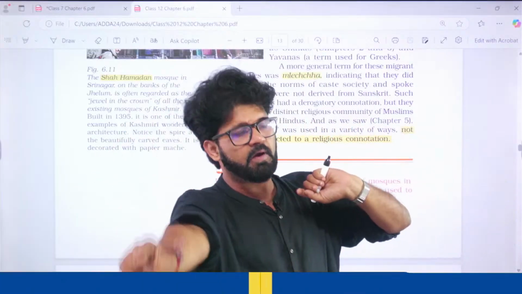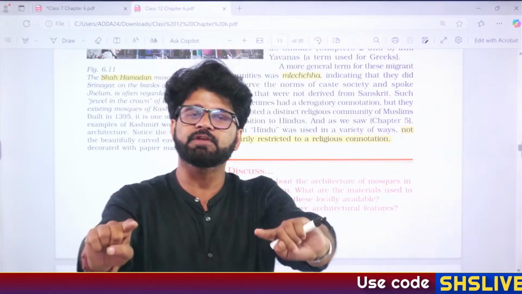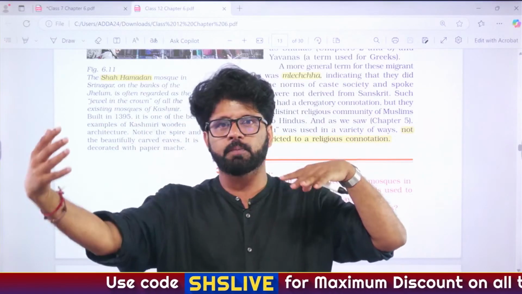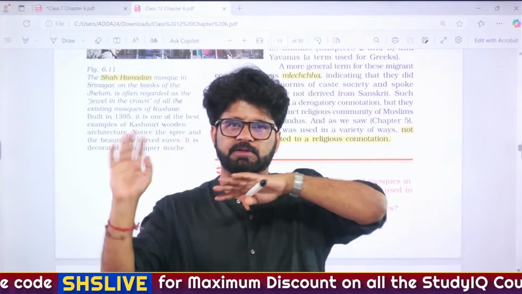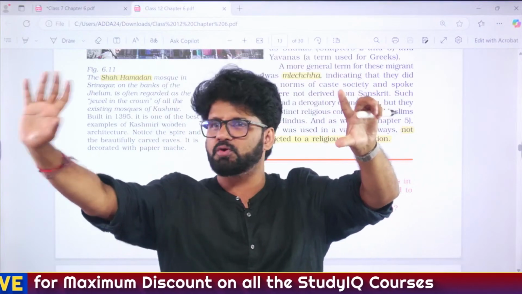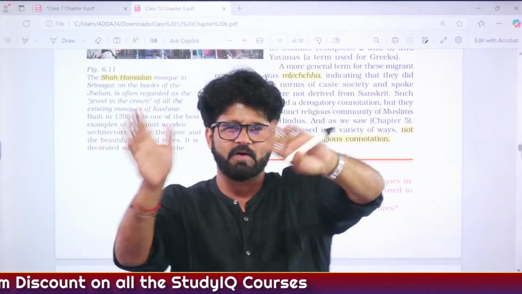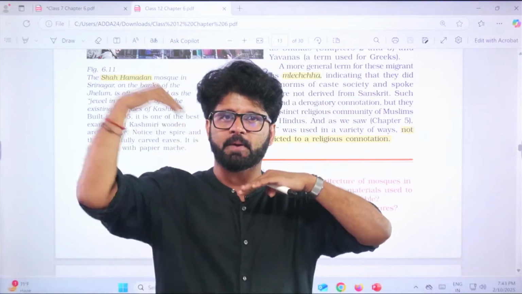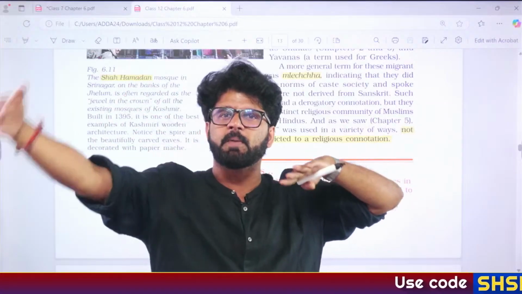When we have discussed Satvahanas in the postmodern period, we have seen that they are the upholder of the Varna society. They are saying that no, we promote Brahmanism, although we give patronage to Buddhism, etc. Men will give patronage to Brahmins, women will give it to Buddhism, or vice versa. You can have a look at it. But we are the upholder of Varna society. If you are a Brahmin, marry a Brahmin. If you are a Kshatriya, marry a Kshatriya, etc.